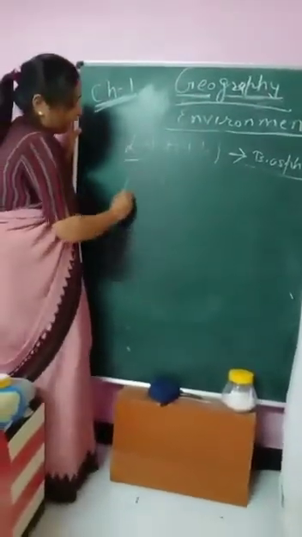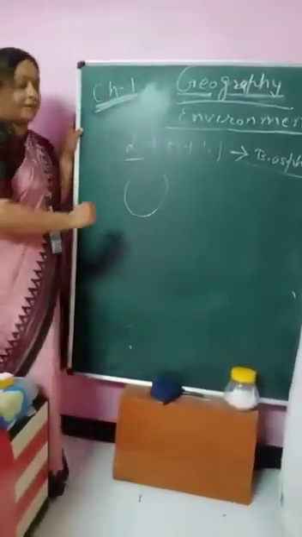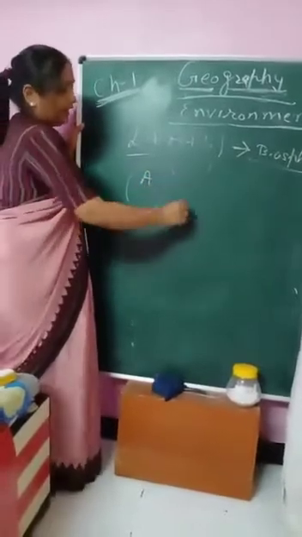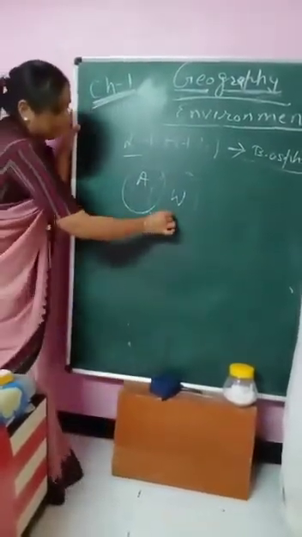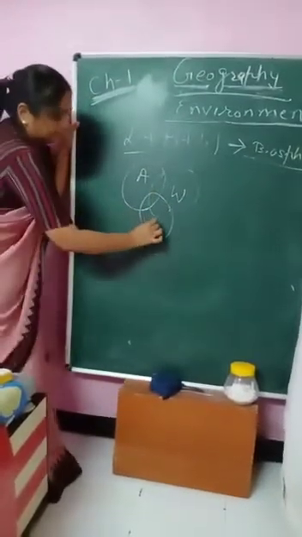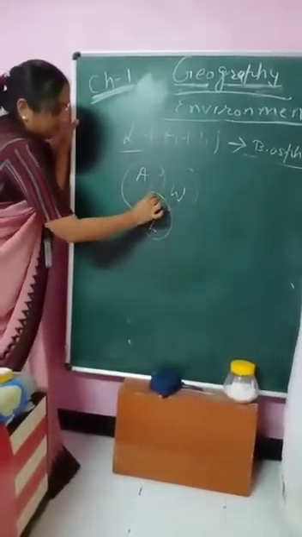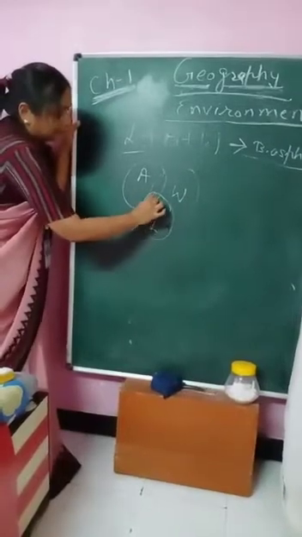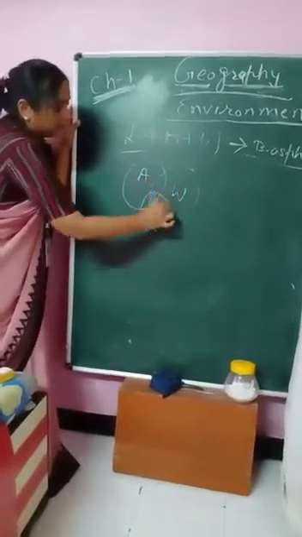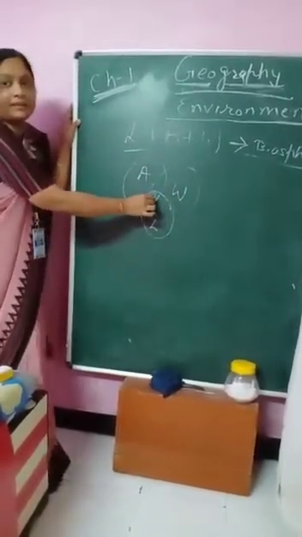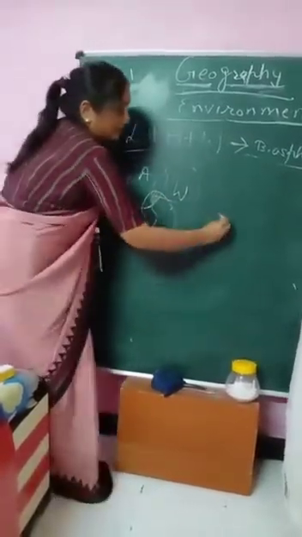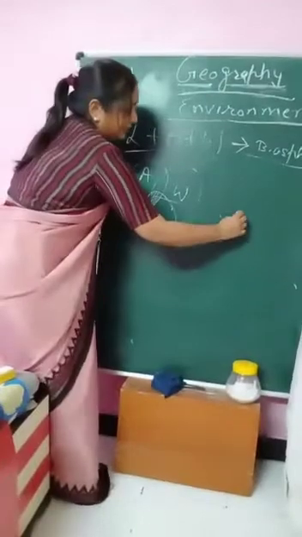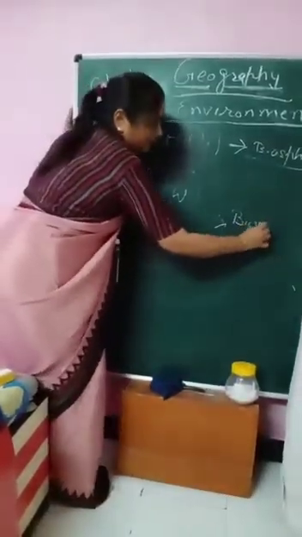See children, this is air and this is water and this is land. This is the part where all three elements are interacting with each other to form a life zone, that is biosphere.